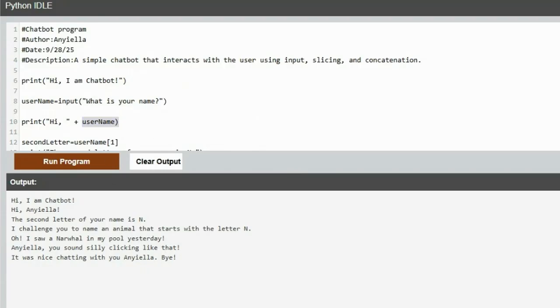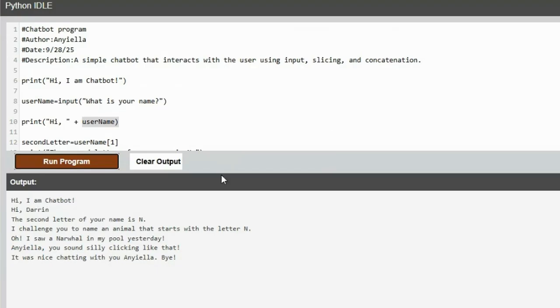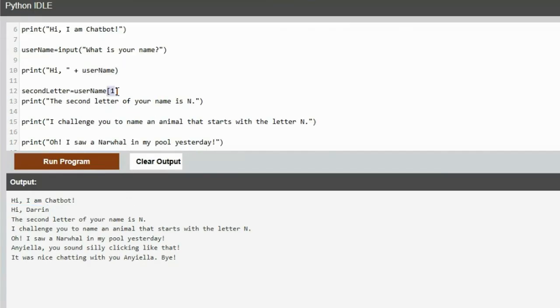So if I did this again, if I just change that one line, what's your name? Darren. What sound does he make? Boo. I don't know what he makes. Now it says hi Darren. Wonderful. And then you actually used indexing to pull the second letter out of my name, but you said it's N. Again, if we delete this, plus second letter, see now it pulls the second letter out of there. Now it'll actually use that properly.